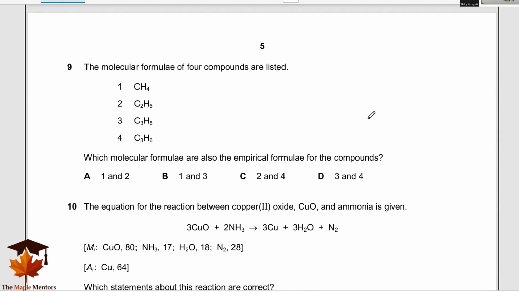Moving on to the next. Molecular formulas of 4 compounds are listed, and the question asks which molecular formulas have the same empirical formula. Now, what are empirical formulas? They are the simplest ratio. Here, the empirical formula for CH4 is CH4, for C2H4 it is CH2, for C2H6 it is CH3, for C3H8 it is the same, and for C3H6 it will be CH2. So I get the third one and the first one with the same empirical formula. So my answer is B.